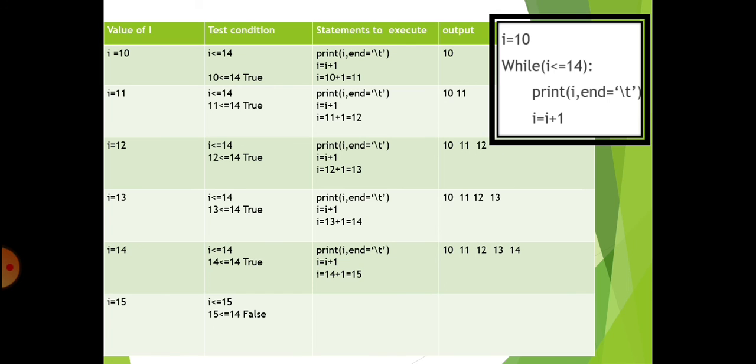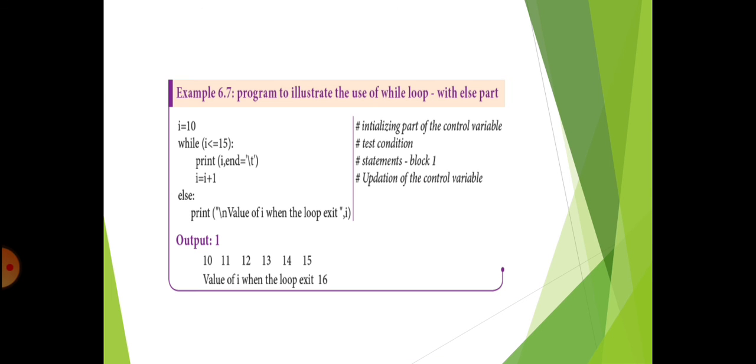Now you can understand more. This tabular column is used to show the trace out of the while loop, how this while loop works manually. So this is a trace out of this while loop program code. Is it clear? Now you can understand how the while loop is executed. Okay, now we move to the next example, while loop with else part.